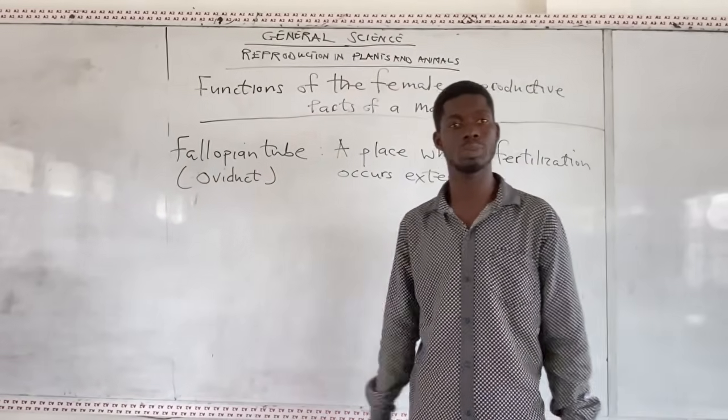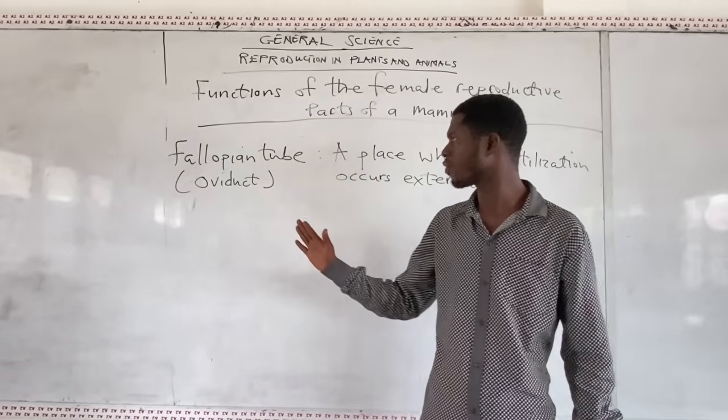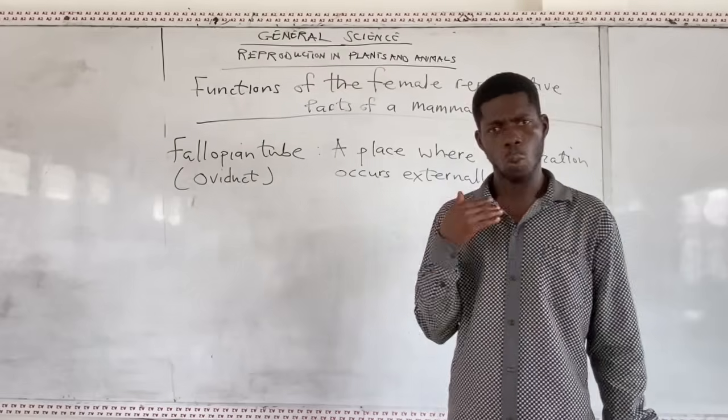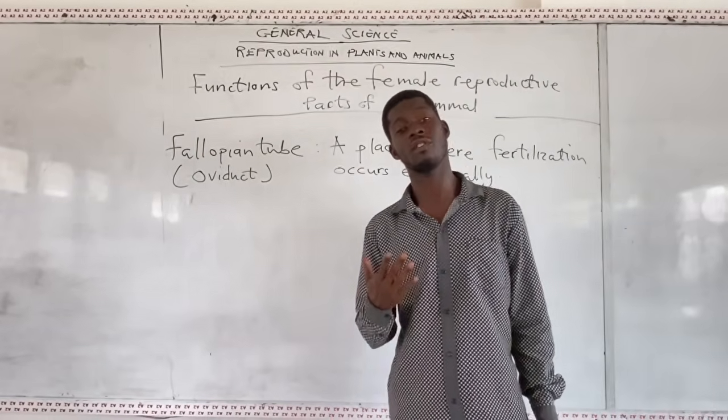Okay. So another part of the female reproductive organ is the fallopian tube. Another name for the fallopian tube is the oviduct. What is the function of the fallopian tube?